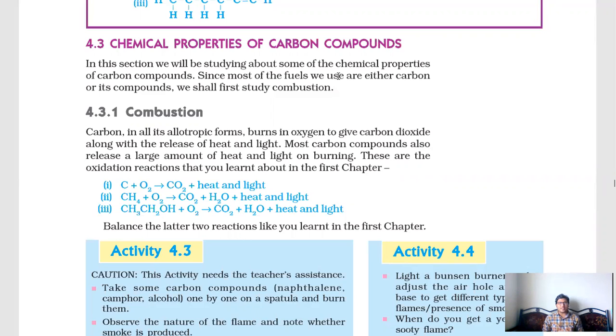Chemical property means if you want to explain any element or compound by means of reaction with other elements or compounds. So in this lecture we completely read about reactions and chemical properties.